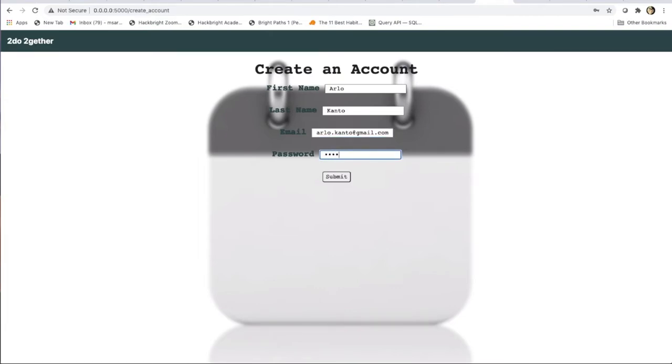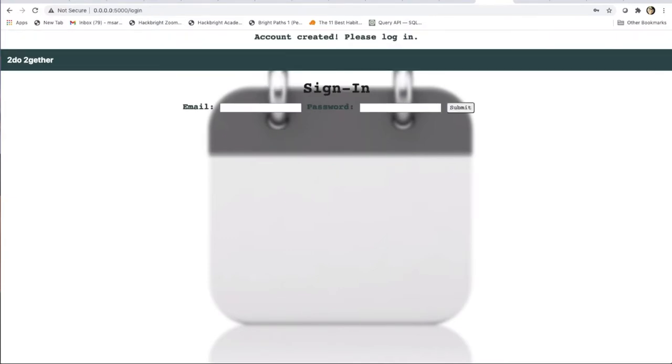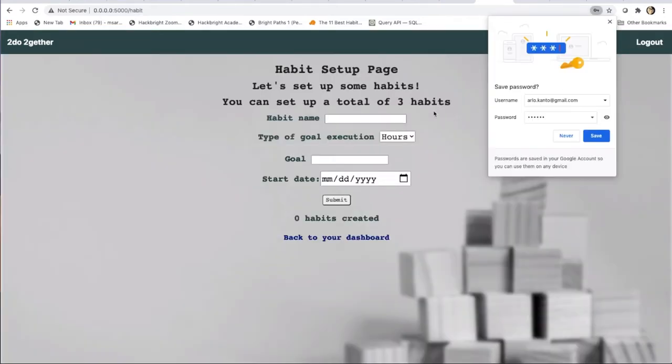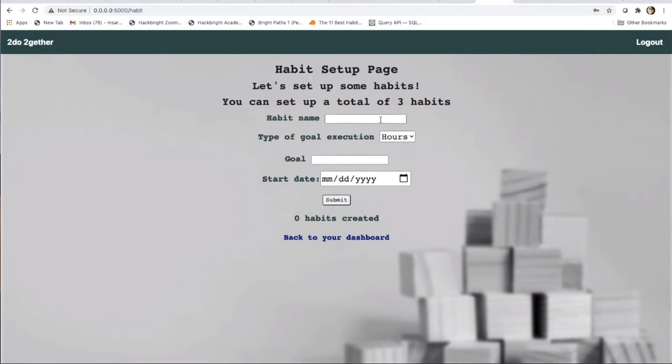So since Arlo is a new user, they will be automatically directed to a habit setup page where they get to set up a maximum of 3 habits. For now, let's go ahead and set them up with 2 habits. One thing you will notice is that the user is given the option of how they want to achieve their goals, whether it's in hours or days. Say the user chooses days, they'll see the ranges enabled via JavaScript.